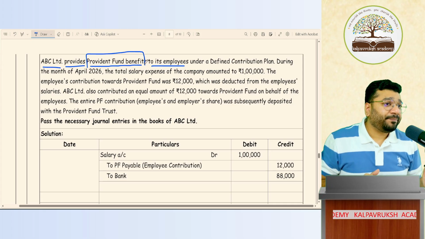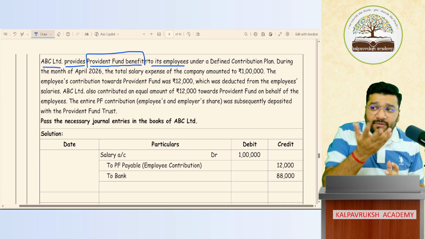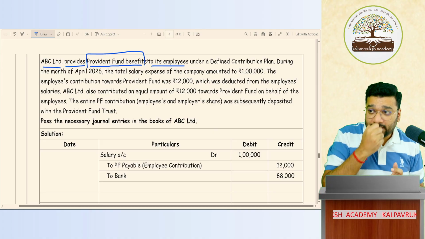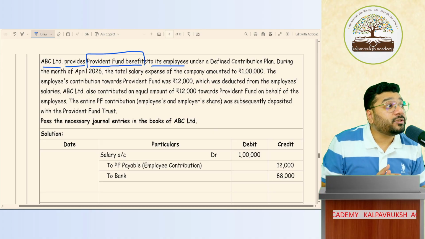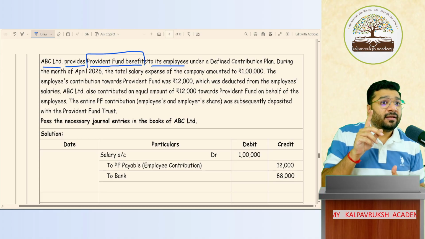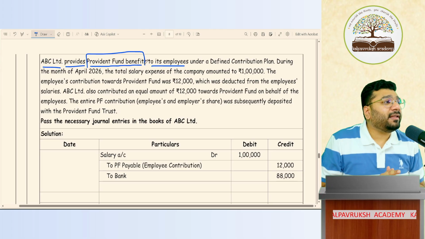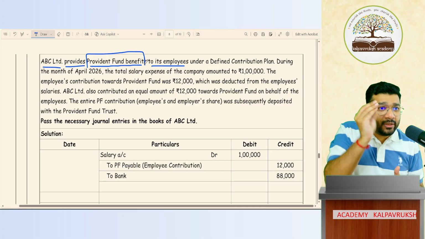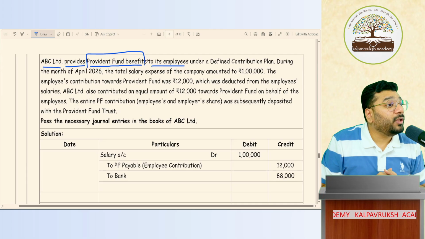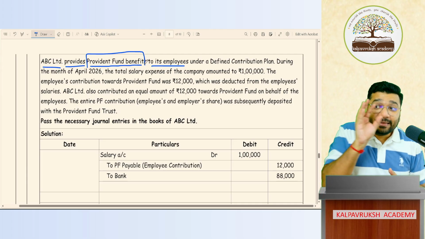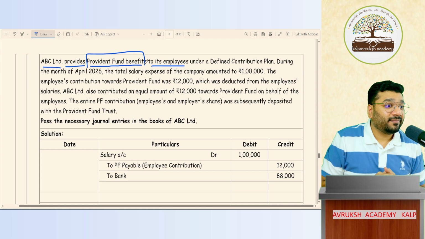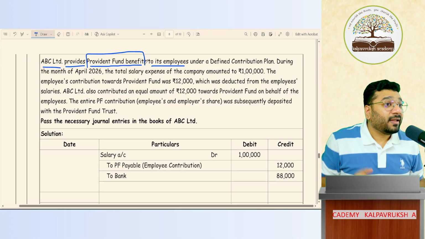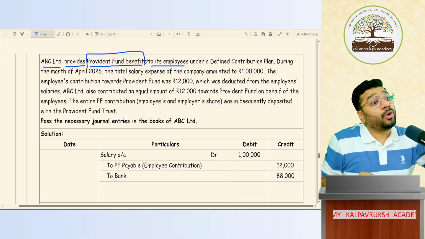Now the problem is, all these corporate employees, if you give them 20,000 salary, in no time they'll spend it. They will not do savings. Therefore, the government thought we have to encourage them to do forced savings. So what the government said is: if you're paying 25,000 rupees salary to somebody, you don't pay the full salary. A part of it, you keep with you and give the balance to the employee. That money you've kept, you don't party with that. You put that money in a government account. That account will be in the name of the employee.